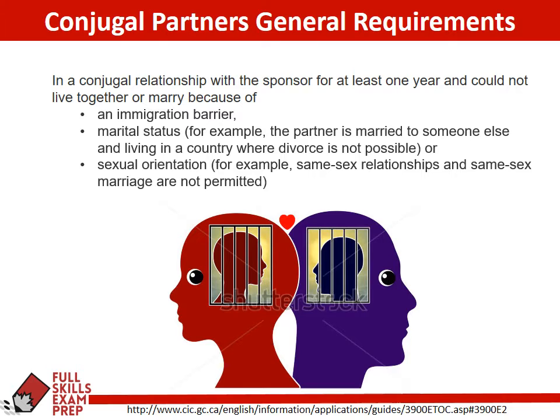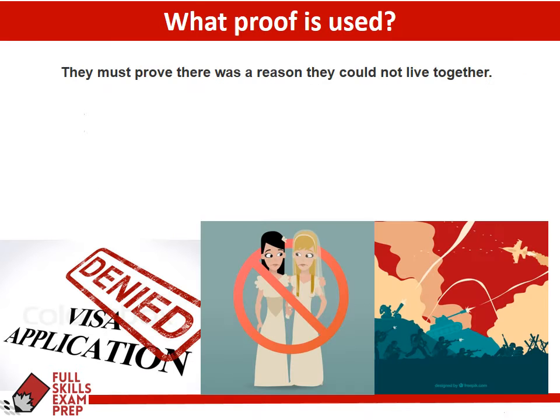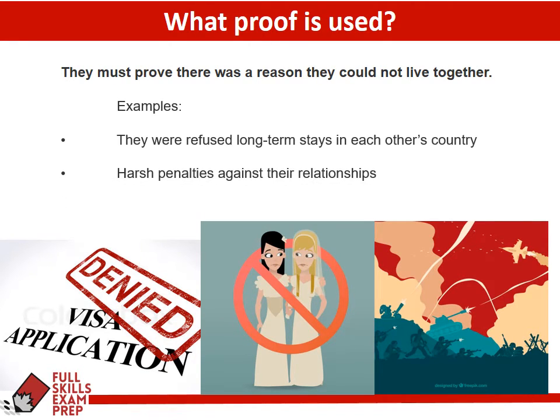All of these, of course, don't really relate to the situation we're looking at with Vladimir and Sonia, because in terms of an immigration barrier, Sonia probably wouldn't qualify for immigration to Canada under an economic program, but they can't really prove that she can't come as a visitor. And of course, Vladimir could always go back to the Dominican Republic, right? Okay, there's no mention of them being married to other people and that kind of thing, or being in a same-sex relationship, or their current relationship being illegal in their country. Remember as well with the conjugal partner, they have to prove that they can't live together.